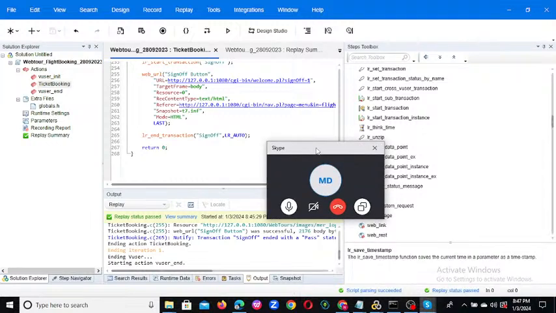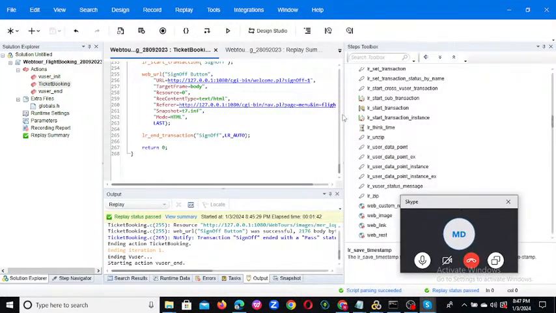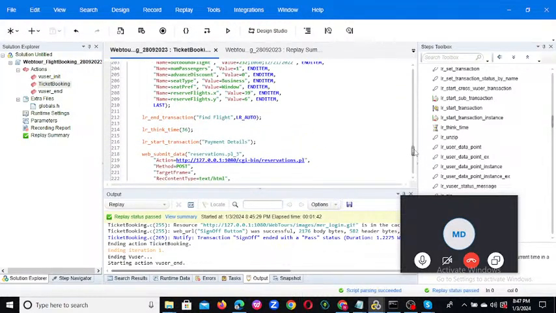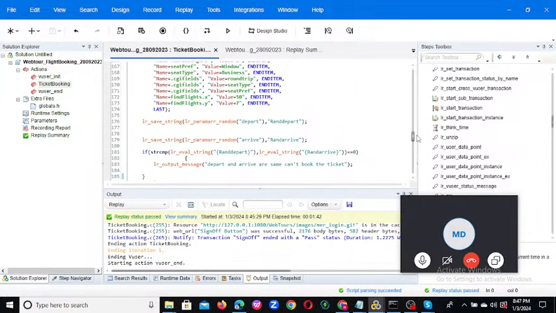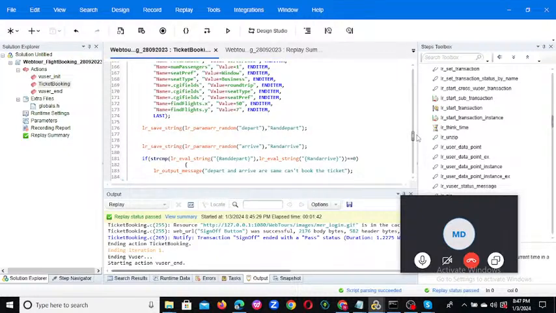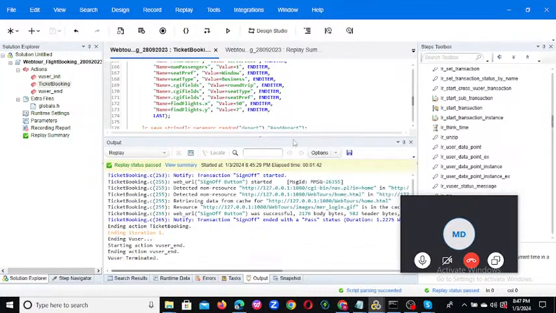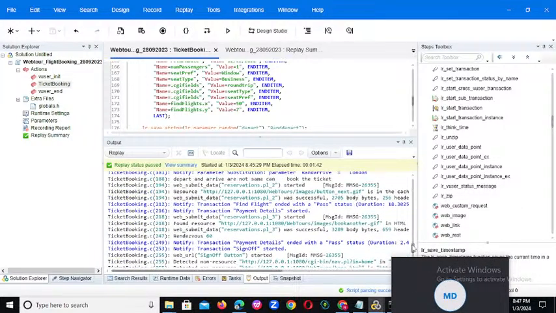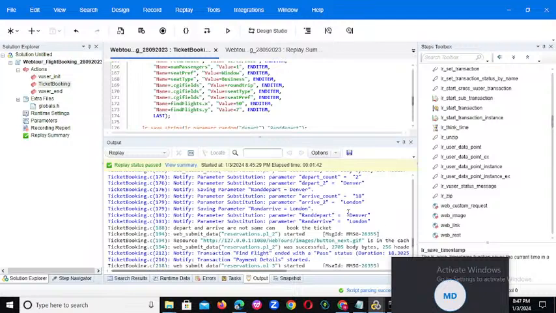What is the issue here, Kiran? For here, the output is showing correct only, you can observe. If you go to the output, you are getting Denver and London only. So here you are getting it correct.